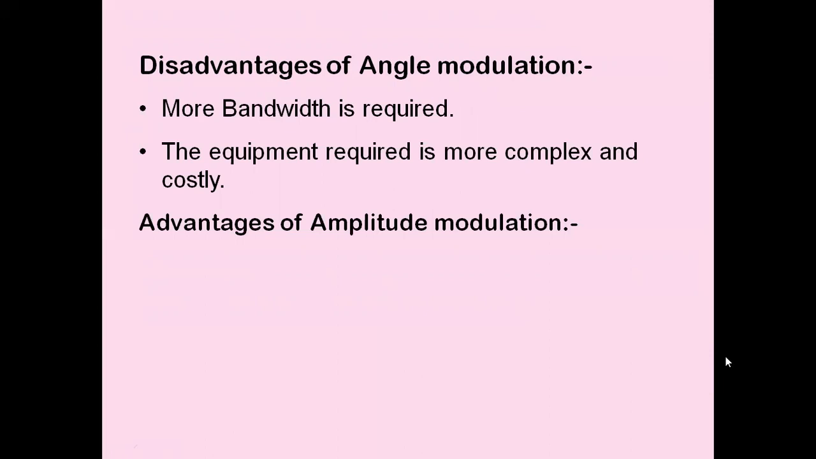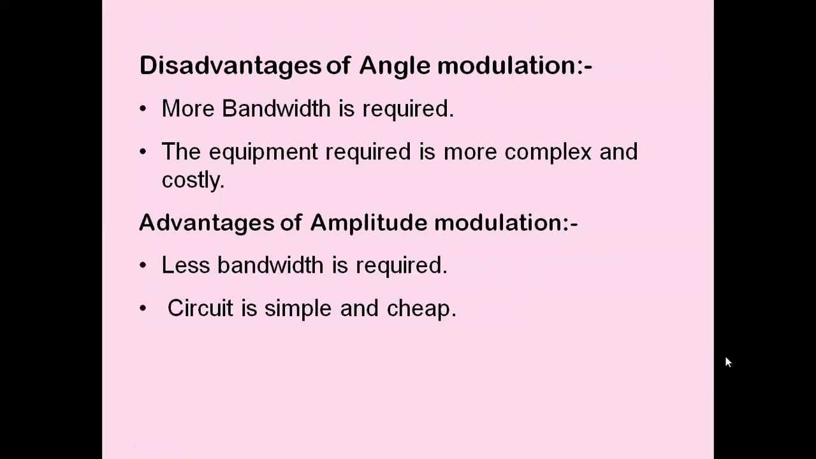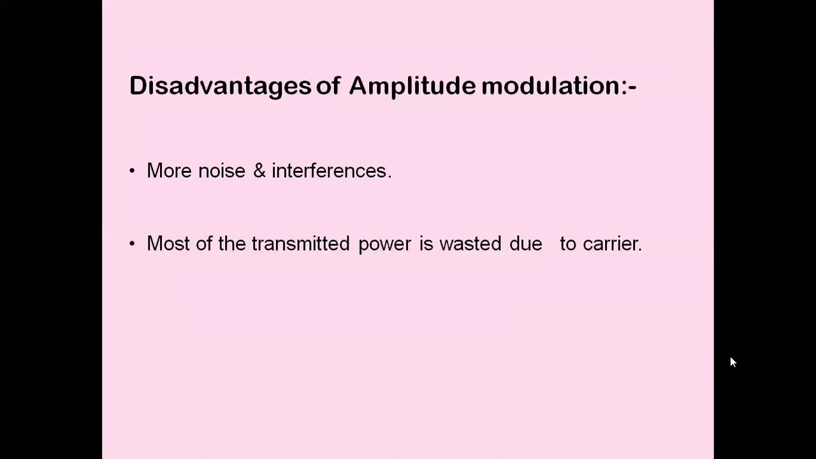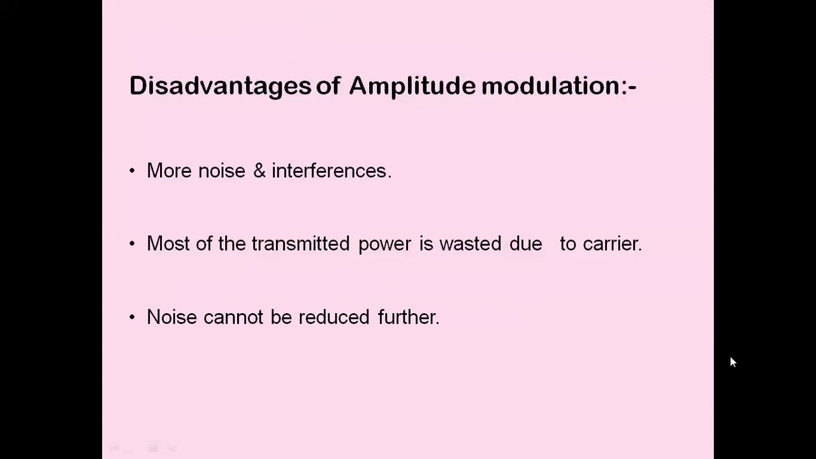And we also saw the advantages of amplitude modulation. Less bandwidth is required. The circuit is simple and cheap. Disadvantages of amplitude modulation are more noise and more interference. Most of the transmitted power is wasted due to the carrier. Noise cannot be reduced further. And hence, amplitude modulation is not well suited for many applications, especially when the channel is offering more severity of noise. So FM provides better discrimination against noise and interference.